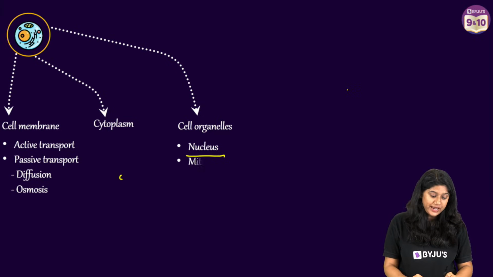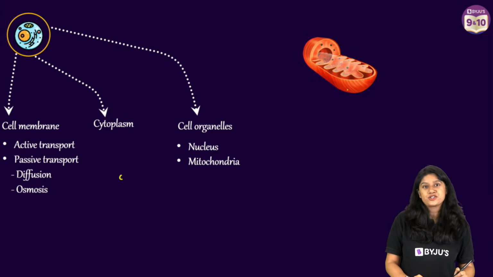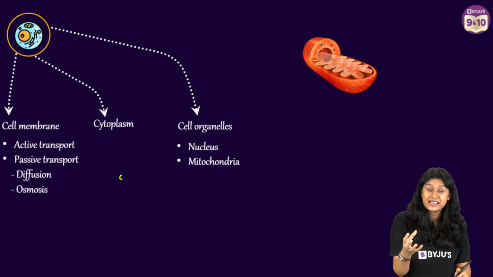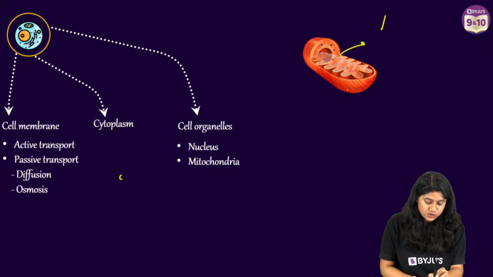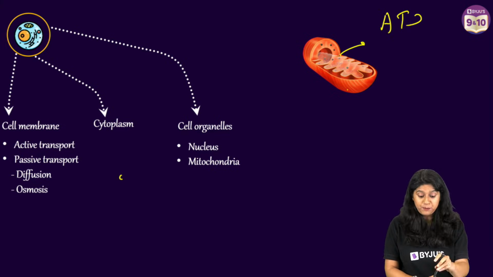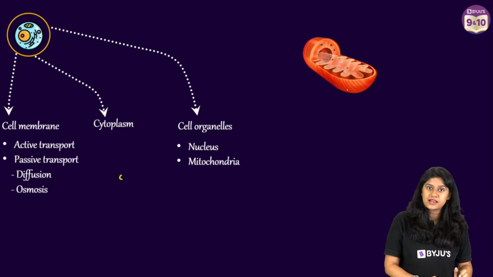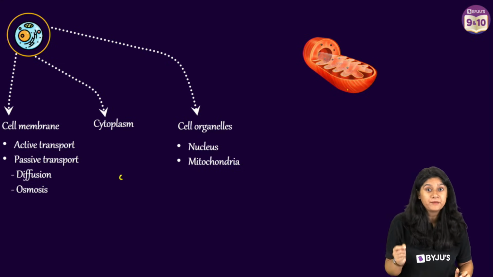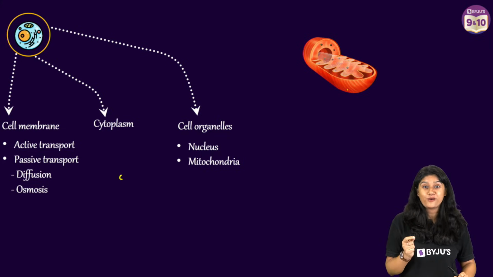Moving ahead to the next one, we have the mitochondria. The mitochondria is called the powerhouse of the cell. It is where we see the synthesis of ATP. This is very important. Do remember that. ATP is synthesized in the mitochondria, and ATP is called the energy currency of the cell.